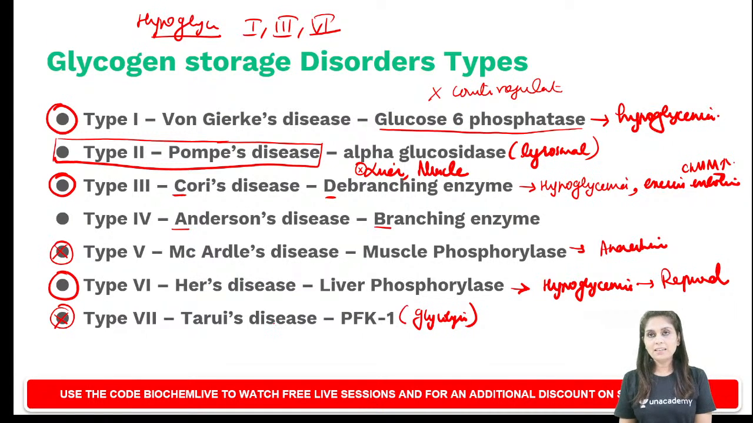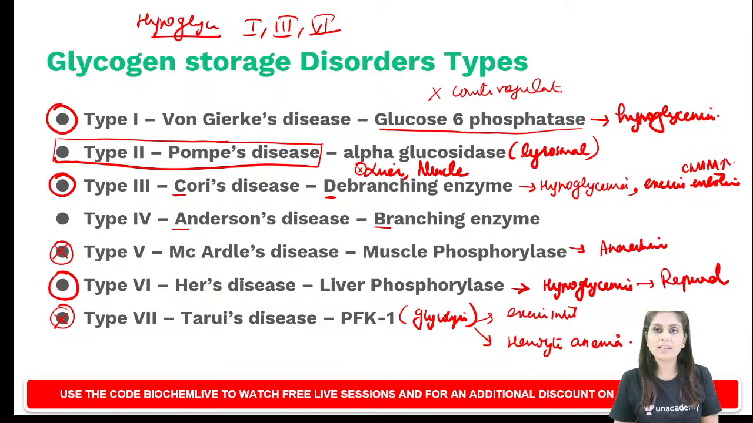Now type 7, a glycolytic enzyme defect, again will present as exercise intolerance. Along with that, what will you find? You will also find hemolytic anemia.